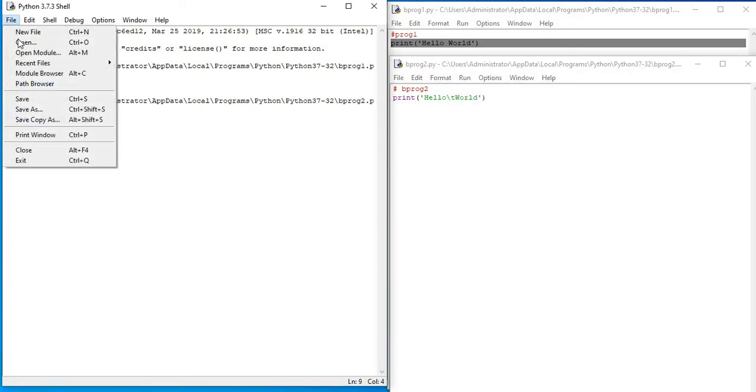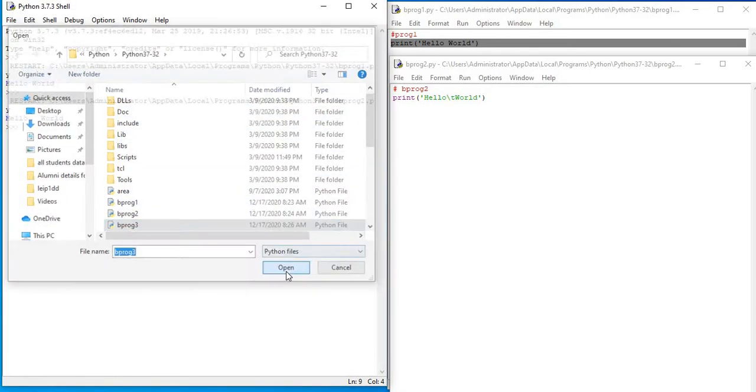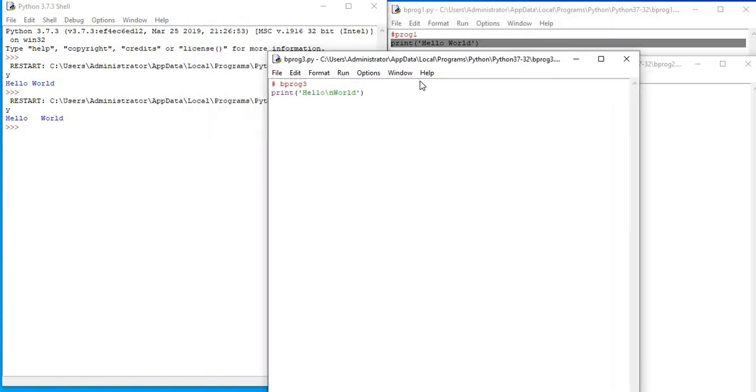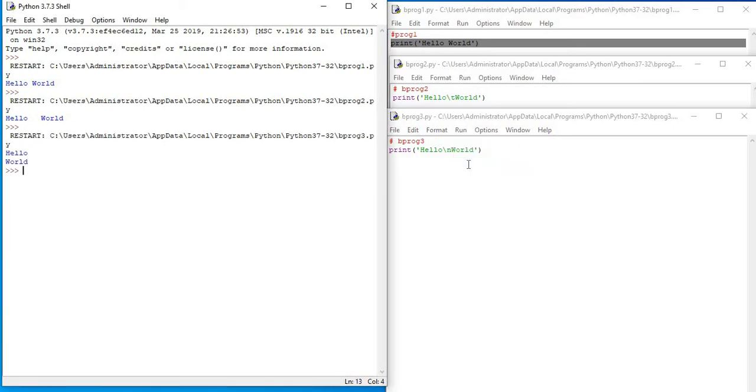If in the same program I'm going to use \n, then Hello is coming on the first line and World is coming on the second line.